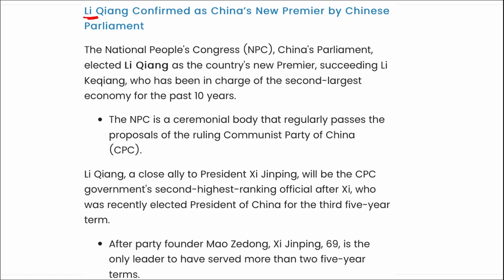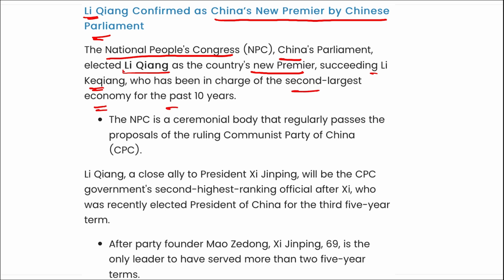Next is Li Qiang. Li Qiang has been confirmed as China's new premier by the Chinese parliament. I repeat, the NPC, National People's Congress of China's parliament, elected Li Qiang as the country's new premier, succeeding Li Keqiang, who has been in charge of the second largest economy for the past 10 years. So coming back, remember Li Qiang has been confirmed as China's new premier by the Chinese parliament.